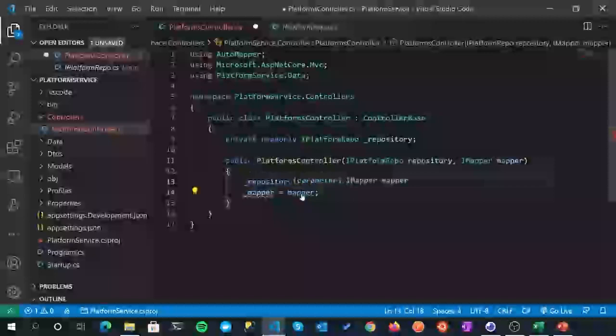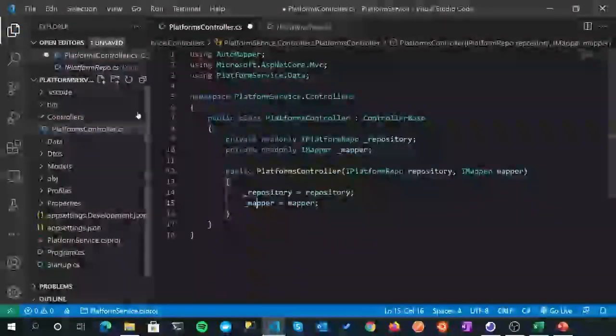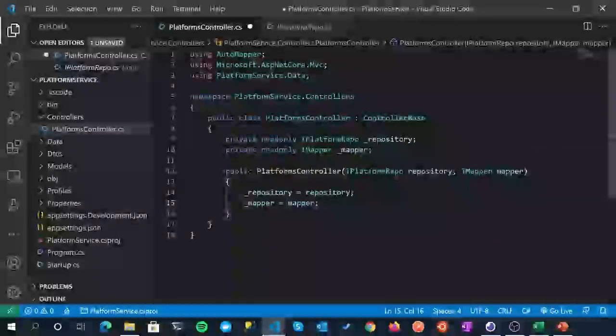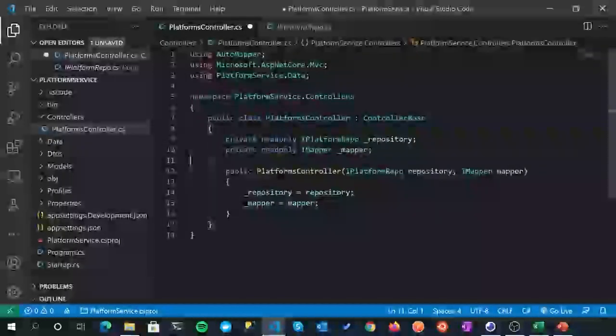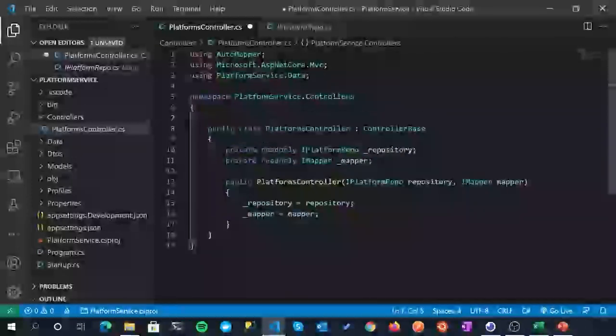Now this is the very, very standard constructor dependency injection pattern that you're going to see lots and lots throughout this course. A constructor for a class will pass in a number of parameters, and then we'll assign them to private read-only fields that we then use within that class. Fantastic. Now the other thing we want to do is decorate our class with a couple of attributes.